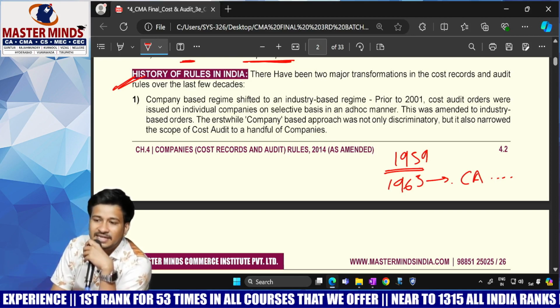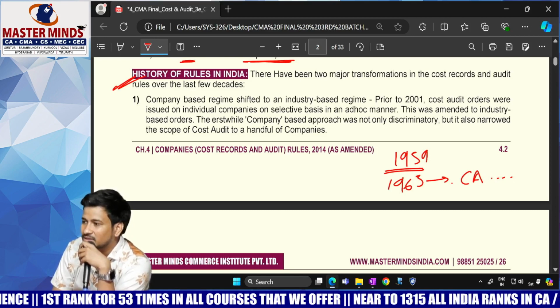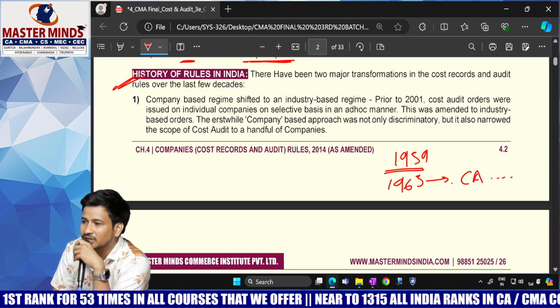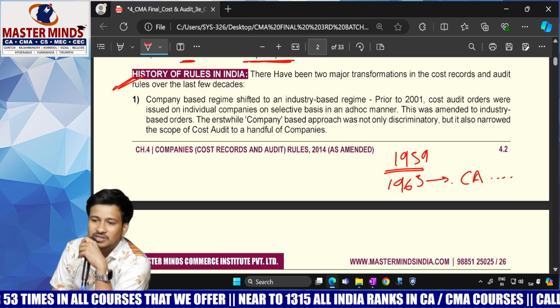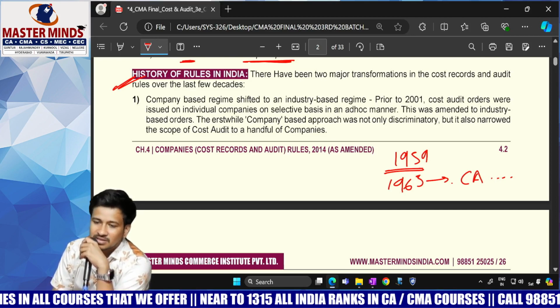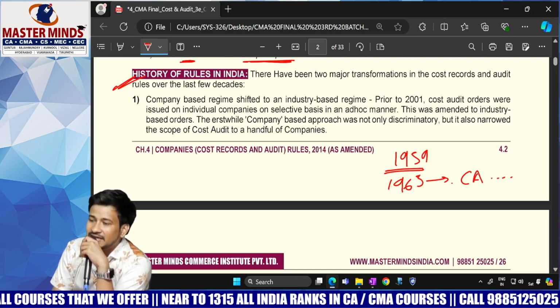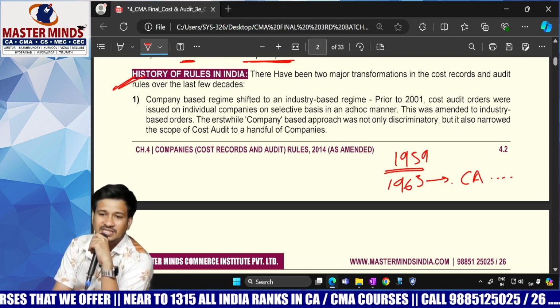In 2008 a committee was formed. In 2011 they gave the report, and in 2011 it was converted to industry specific. Is it clear?